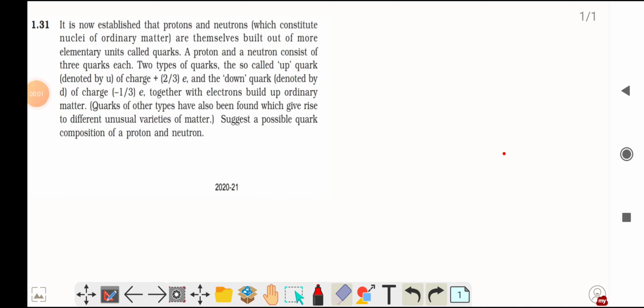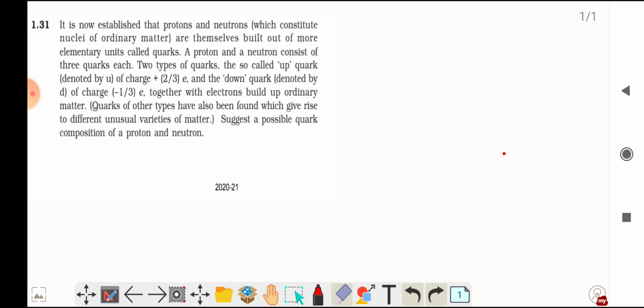So this question, exercise 1.31, is from the NCERT book. It is now established that the protons and neutrons are themselves built out of more elementary units called quarks. I have discussed these things in the class. A proton and neutron consist of 3 quarks each.